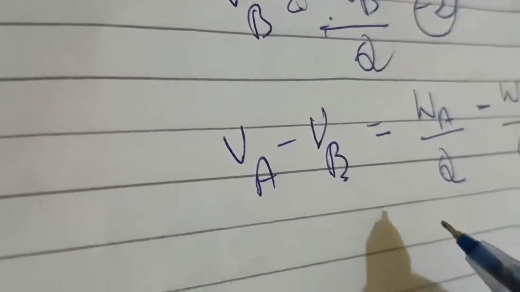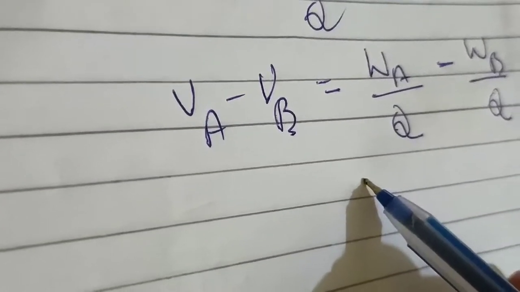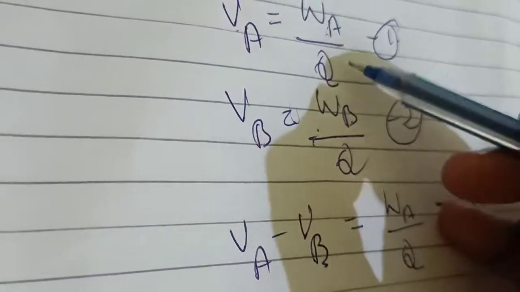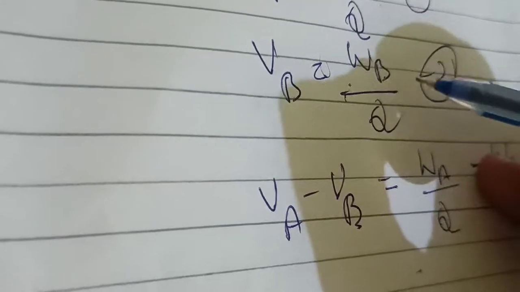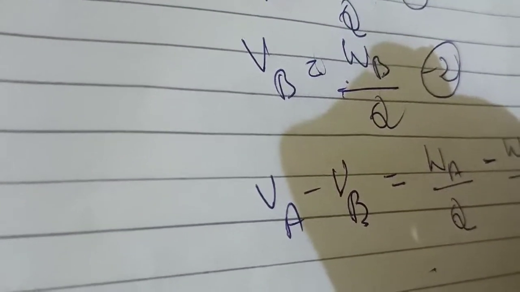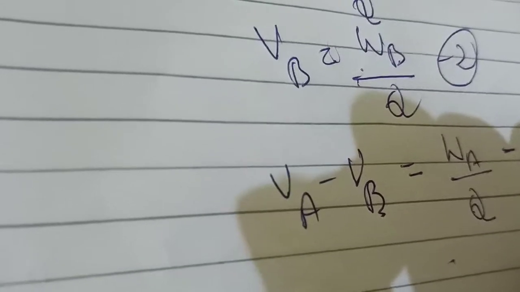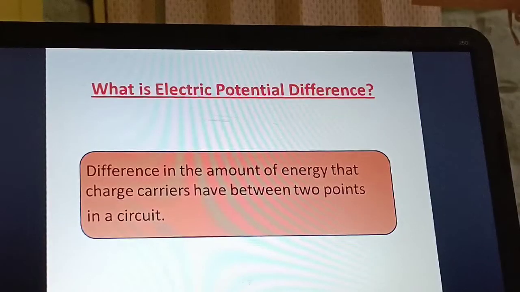So here what you are finding out is the difference in electric potential between 2 points, and that is called potential difference. So what is electric potential difference?